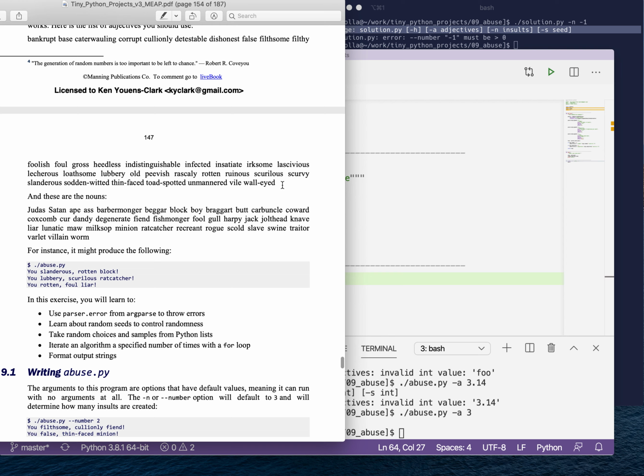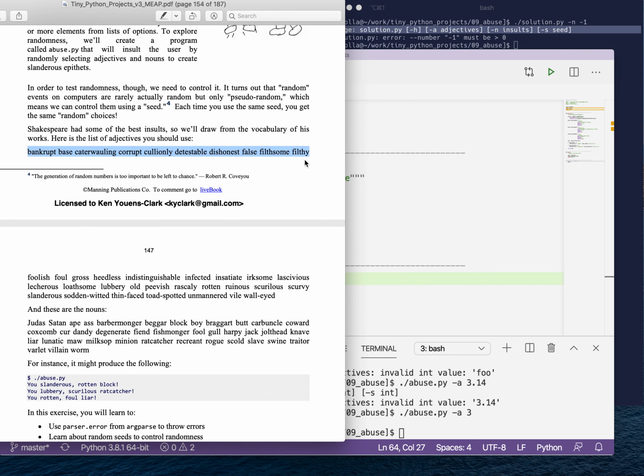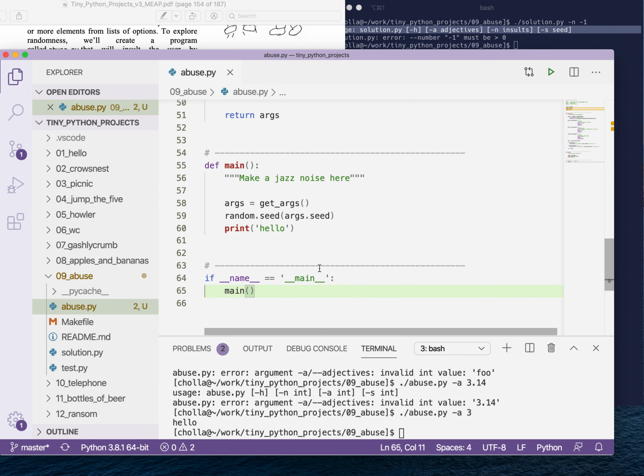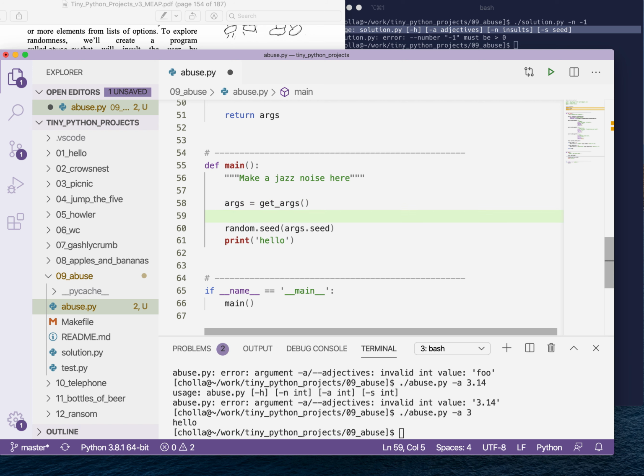So I don't expect you to type them. I'm going to highlight this. Let's see. No, we can't do that. Let me highlight that. And I'm going to create adjectives. And it's going to be a lot.